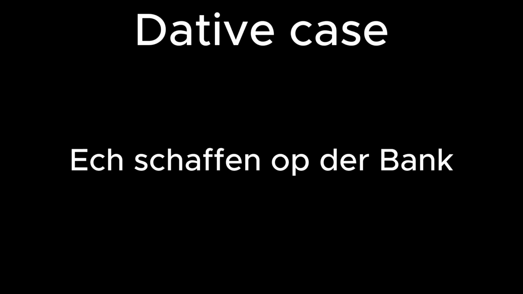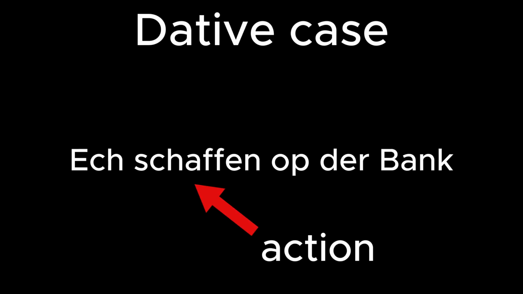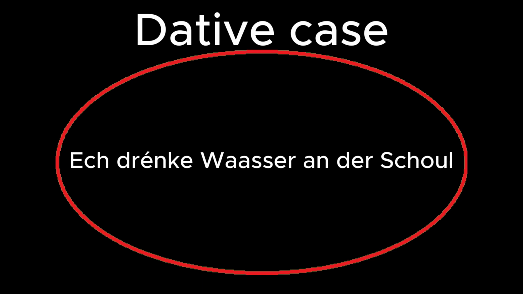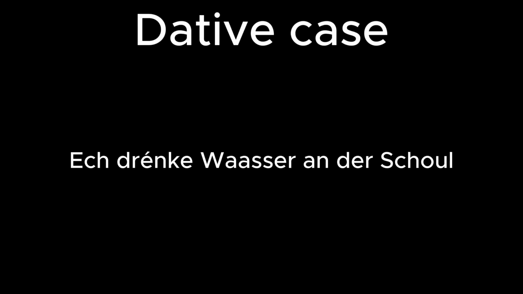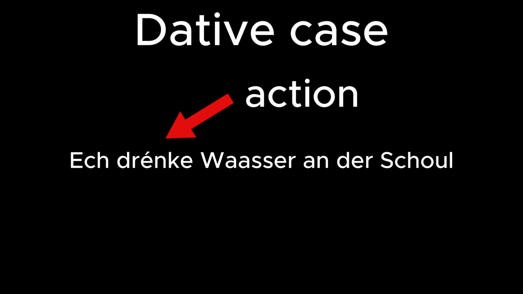And the thing is, guys, you have to think like that. You are already at a place, that's your position, and at this place, you do an action, which is in this case to work. So, ich arbeite auf der Bank, I work at the bank. Another example. For example, ich trinke Wasser an der Schule. I drink water at school. And this is the same thing again. I am at school, this is my position, and at this place I do an action, which is to drink water. Ich trinke Wasser an der Schule.